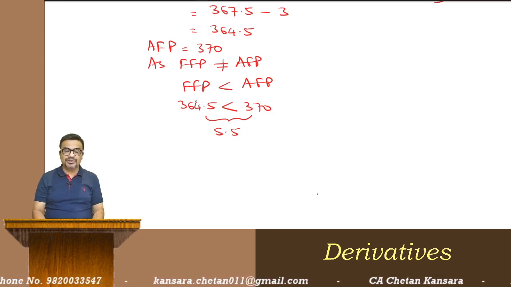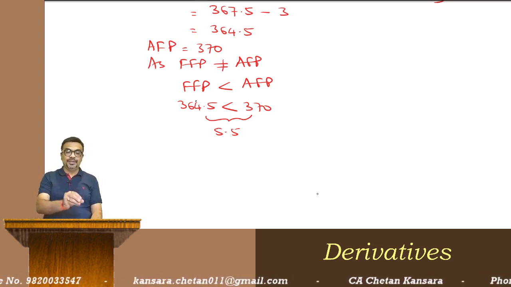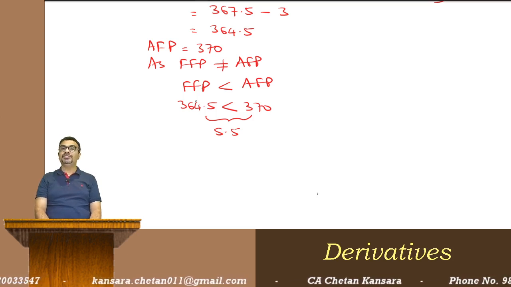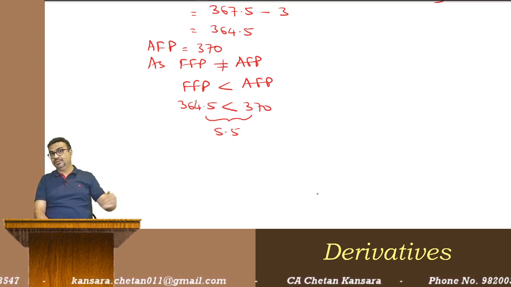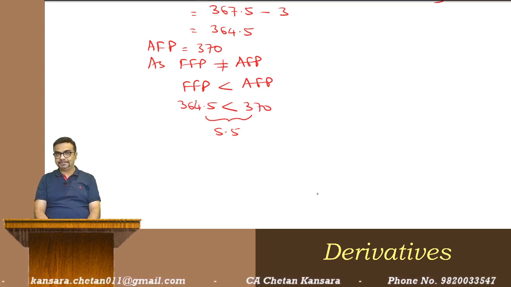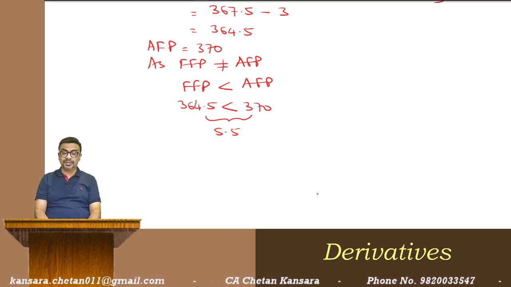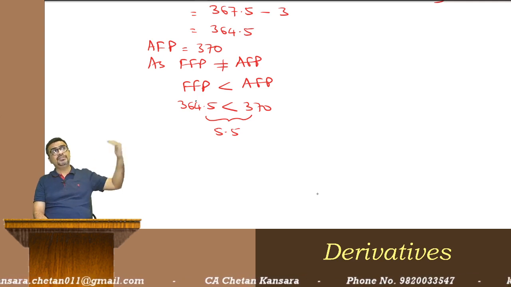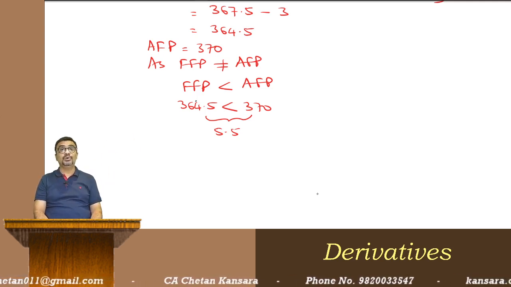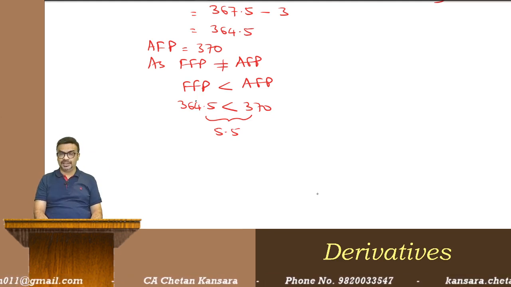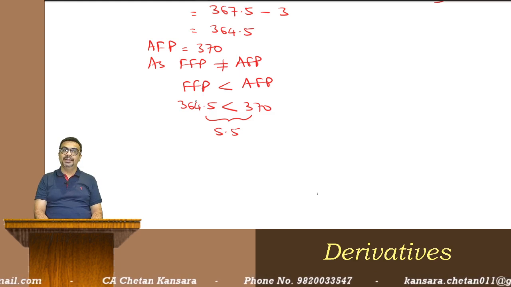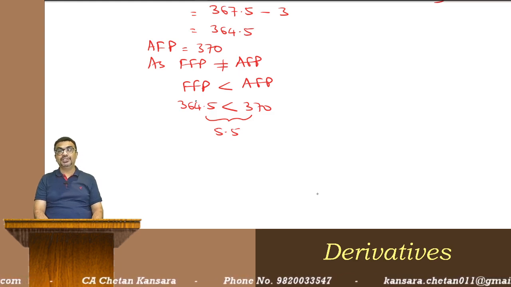Write down. As fair future price is less than actual future price, it means that futures are overvalued in the market and hence should be sold.